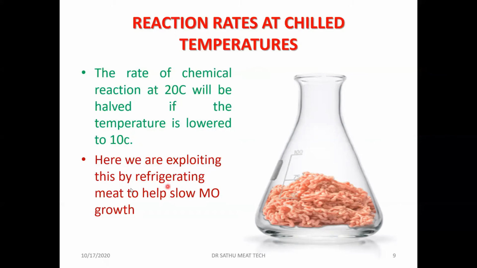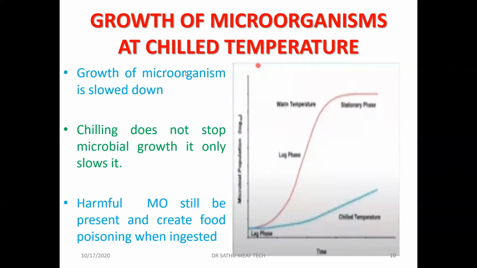Here we are exploiting this by refrigerating meat to help slow down microorganism growth. This is what we do in the low temperature method of processing. Let's see the growth of microorganisms at chill temperature. In this graph, you can see the microbial growth against time. As time goes on, the microbial growth increases. Here, at ambient temperature, there is a small lag phase, then a rapid log phase, which shows very fast multiplication of bacteria.